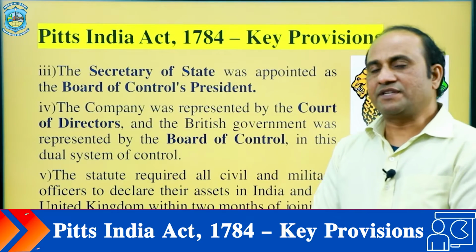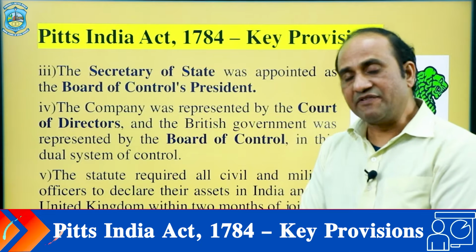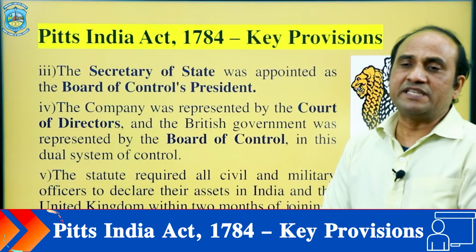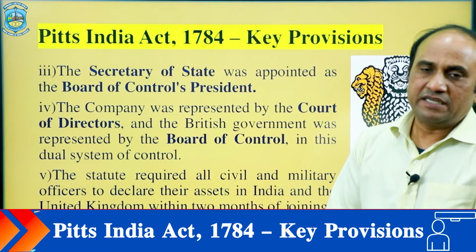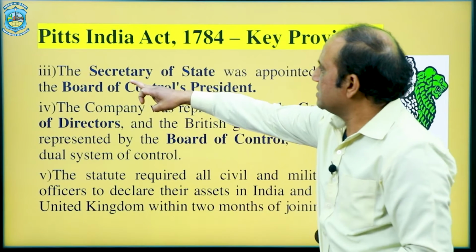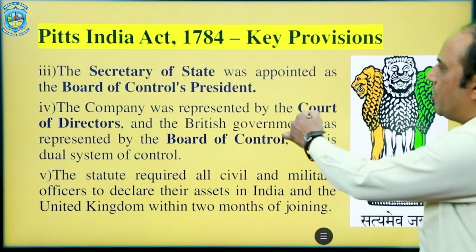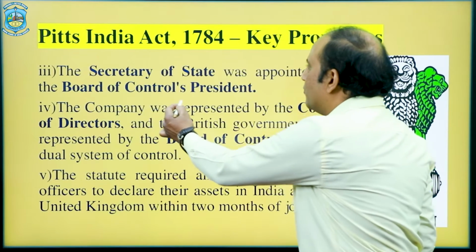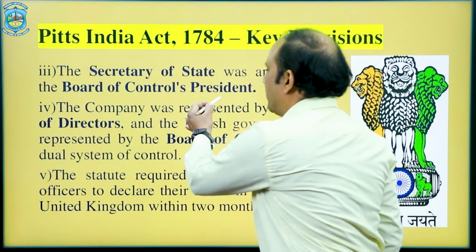So we need to see the further provisions, which are very significant in the constitutional enactments in the history of India. The Secretary of State was appointed as the Board of Control's president.